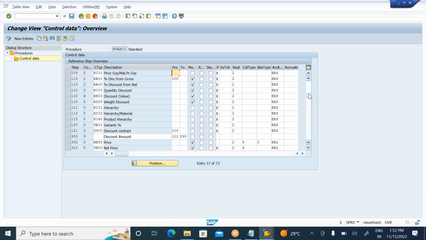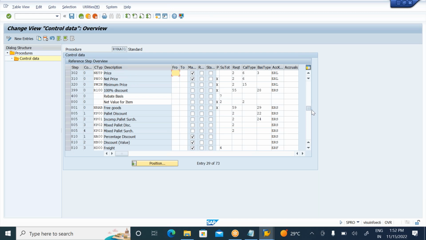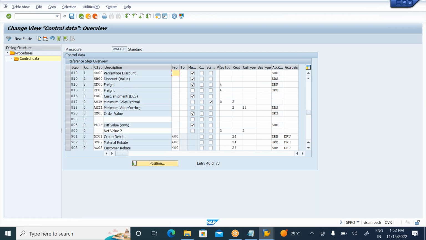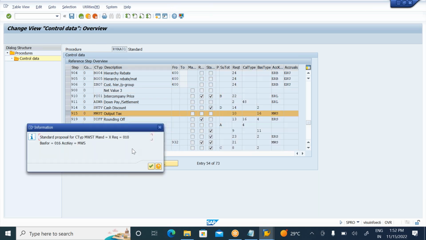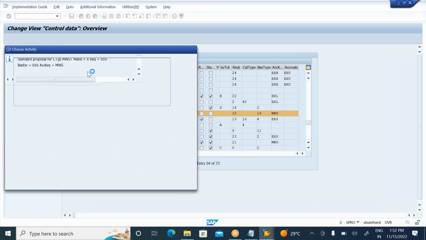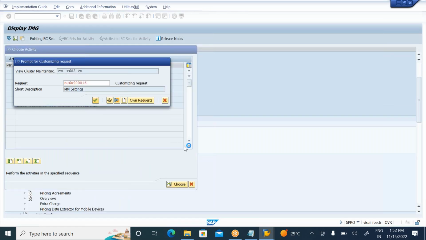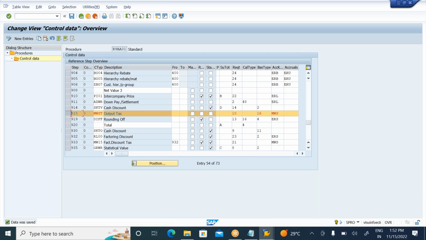Scroll it, maybe downside. Where is MWST? Just identify. Yes, MWST. Required condition. So this MWST is a line, right? So required condition is there. I removed it here. Okay, so optional, make it optional. So for required, I maintain optional here.